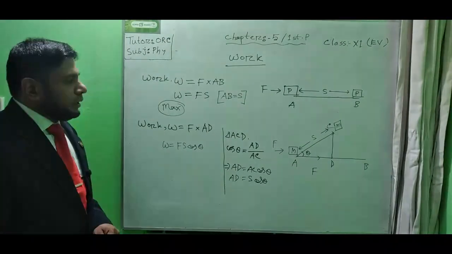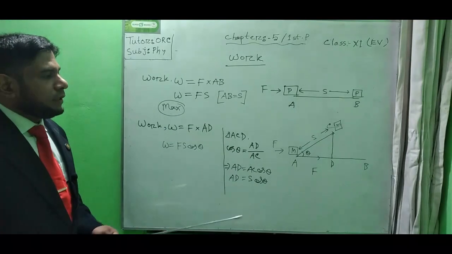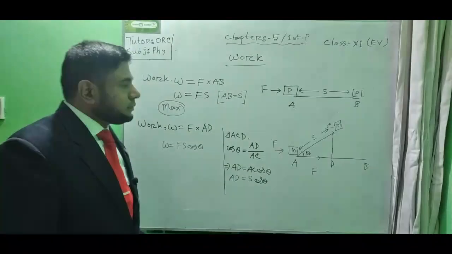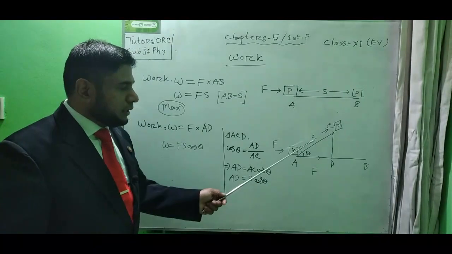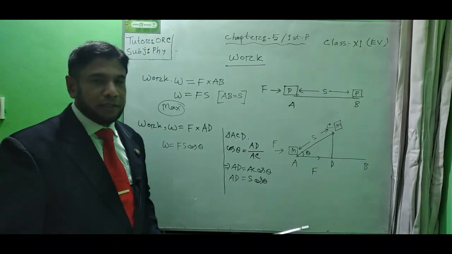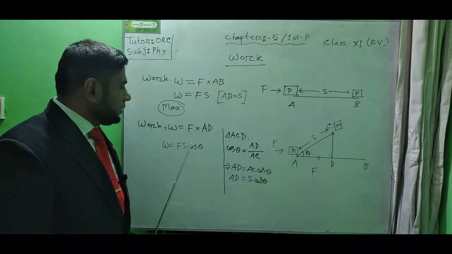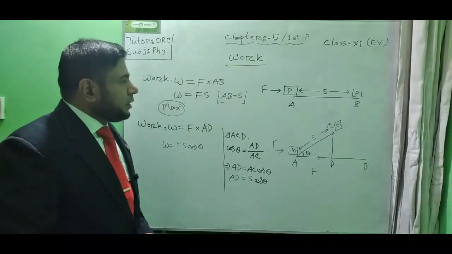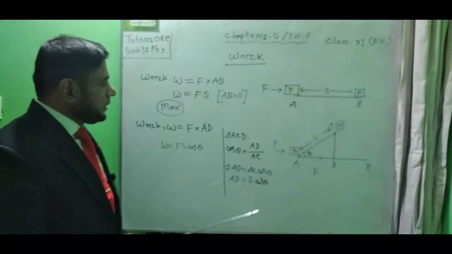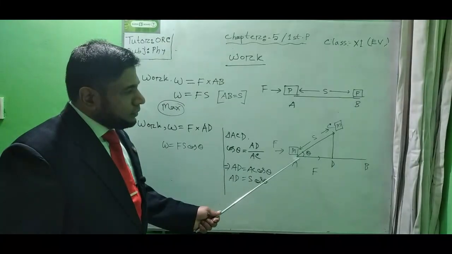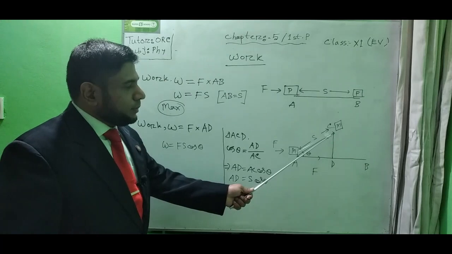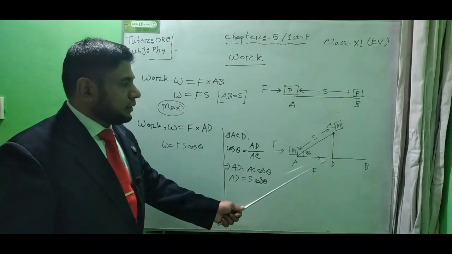So if the displacement occurs creating an angle with the force line in any direction, then the equation of work is W equals Fs cos theta. From here we can see that S cos theta is the component of displacement on the force line.